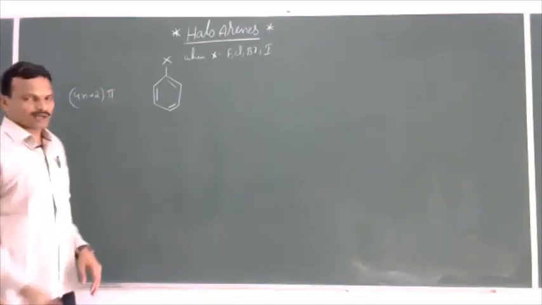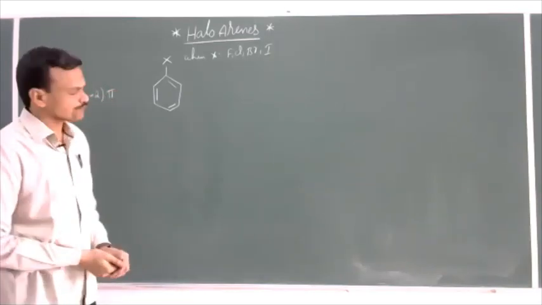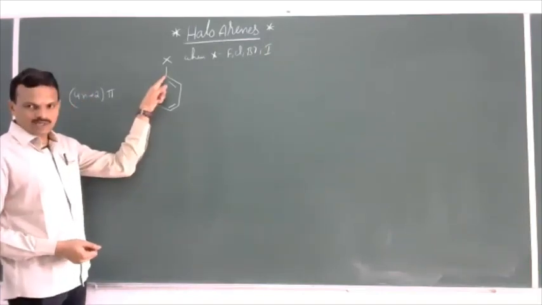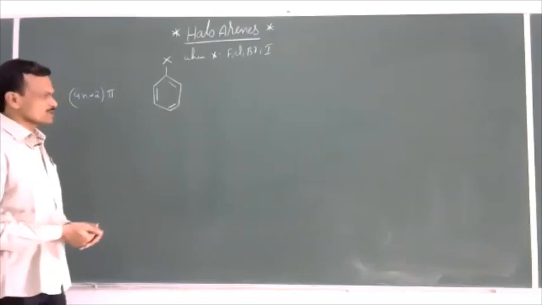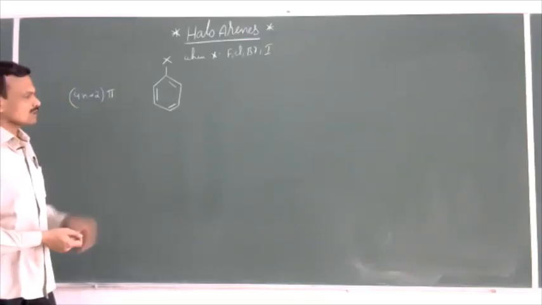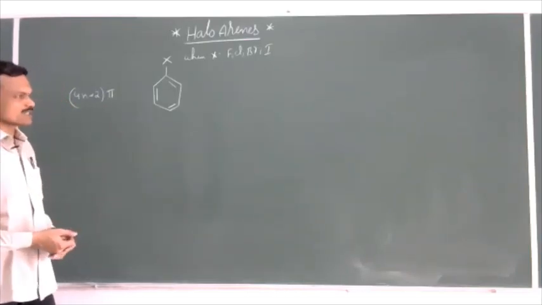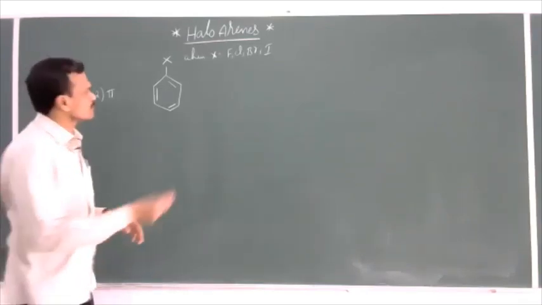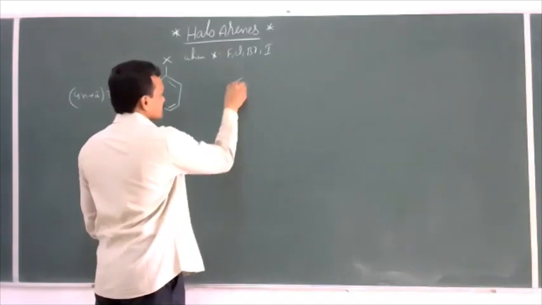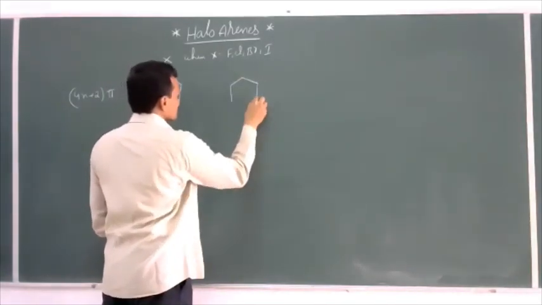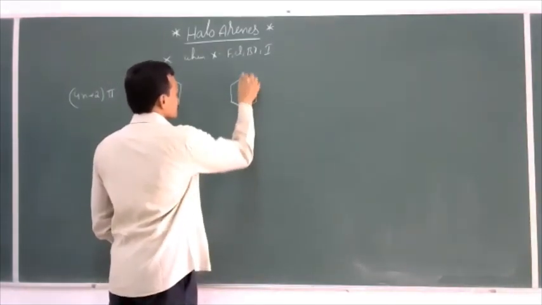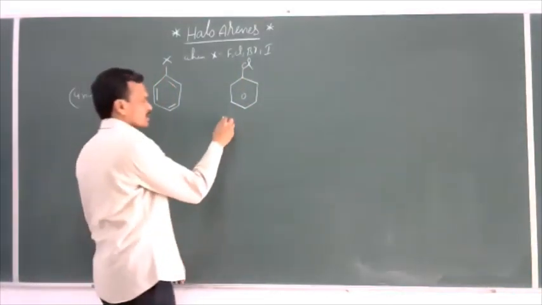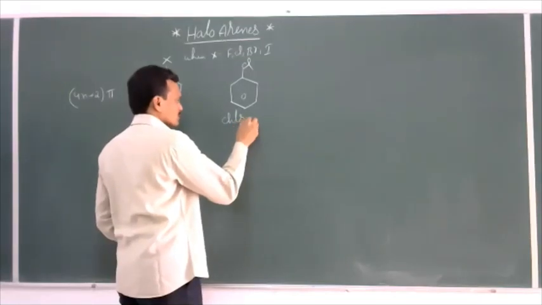Now see the nomenclature of these haloarenes. Here we can replace either one halogen atom or more than one halogen atom. So depending on that, we can classify them as monohaloarenes, dihalo, and trihalo compounds. Suppose you take Cl, this is simply called chloro.